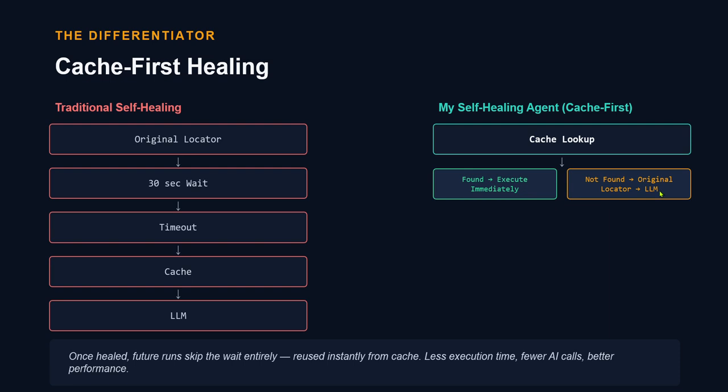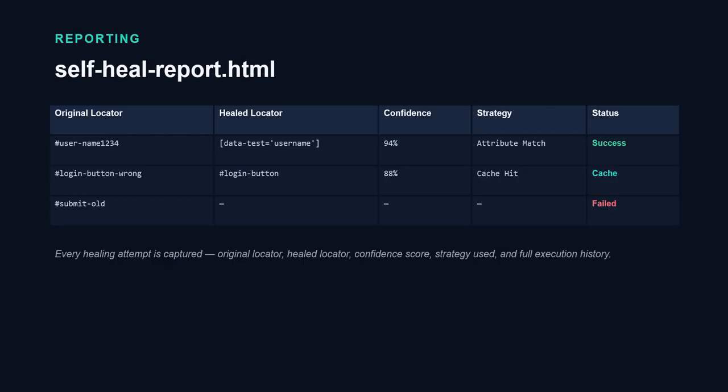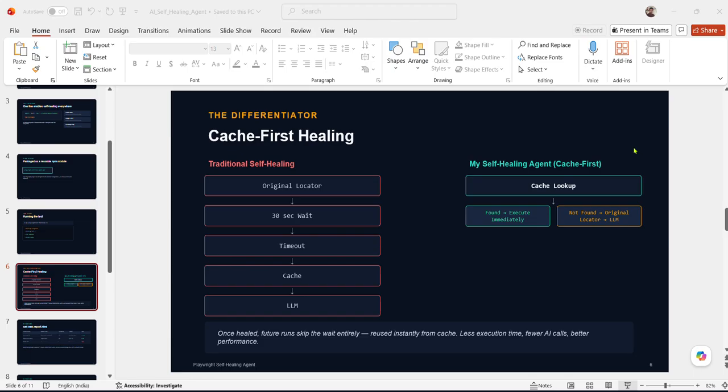So that it saves time while finding the element. If it has already failed, it goes to the cache, right? So next time it checks the cache and then performs the action. And as I showed you in the report, there are the original locator, healed locator, confidence, strategy, and the status.